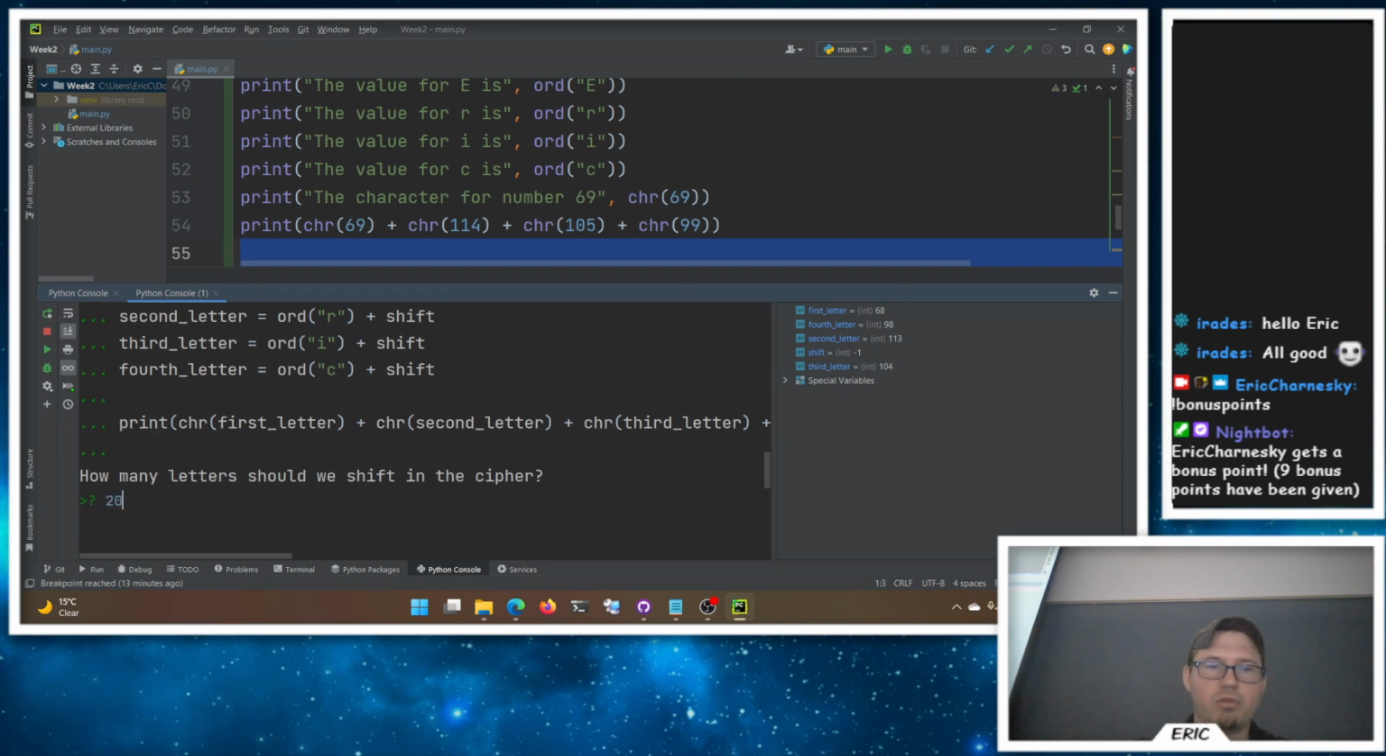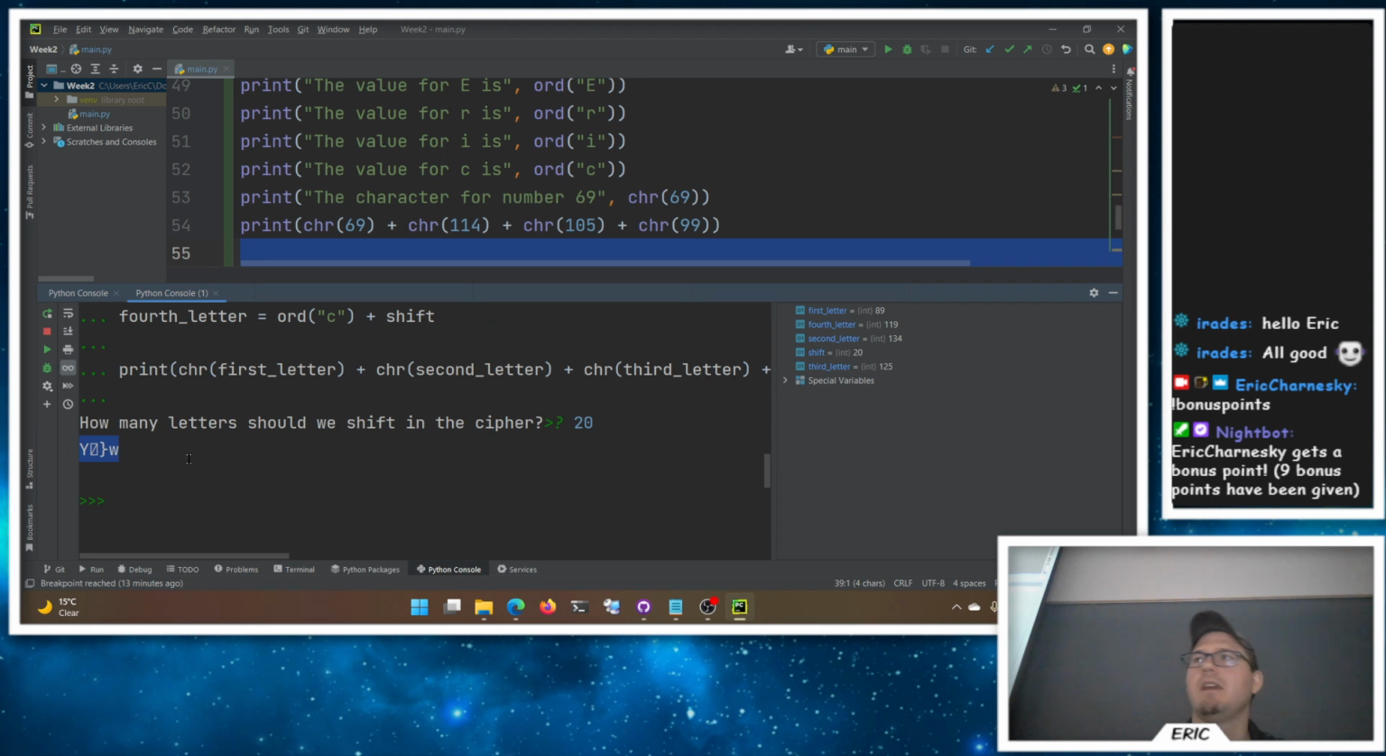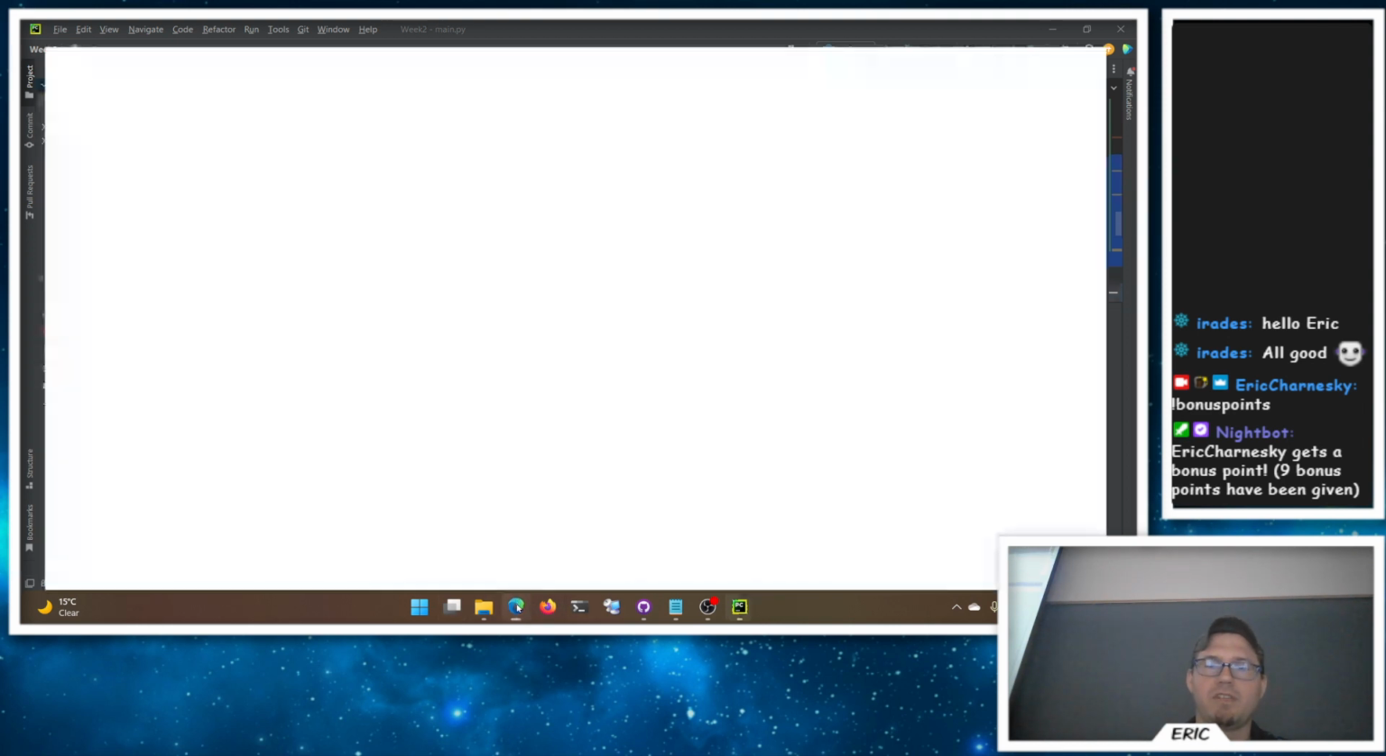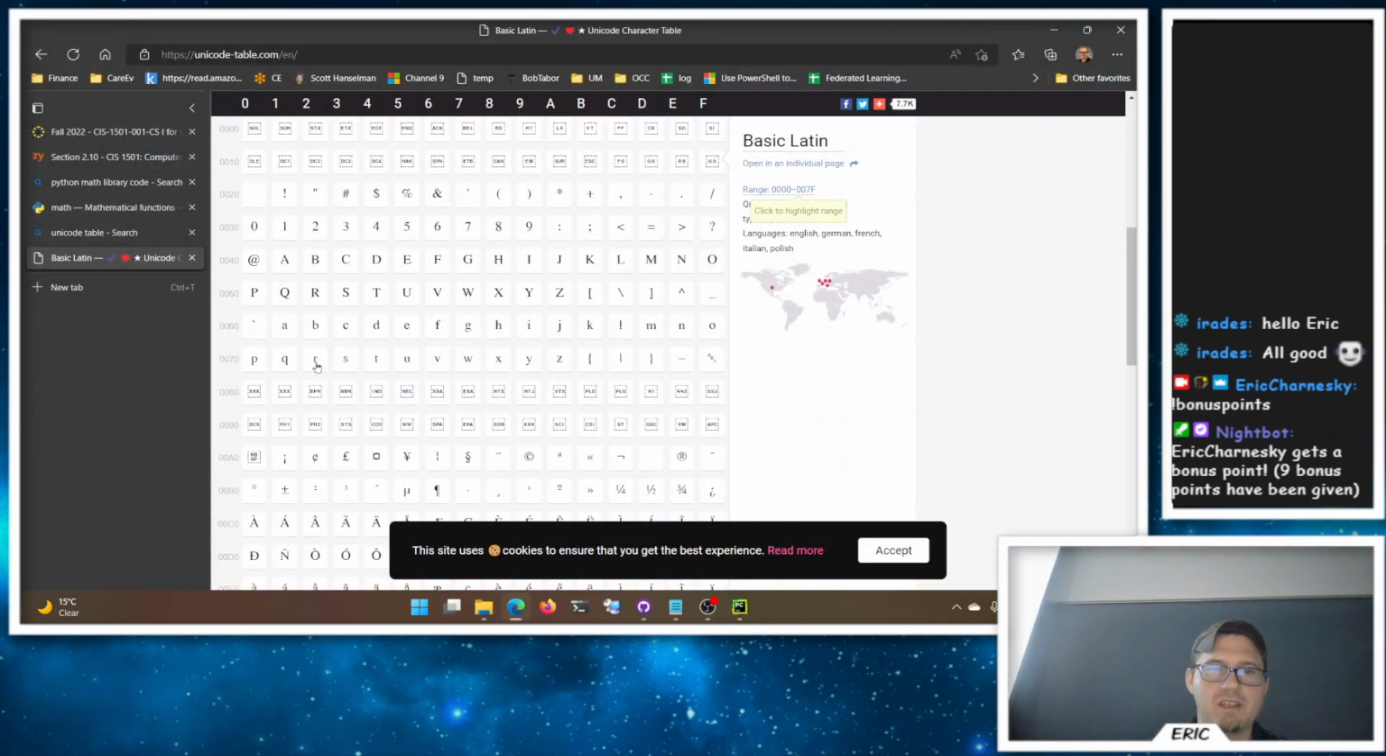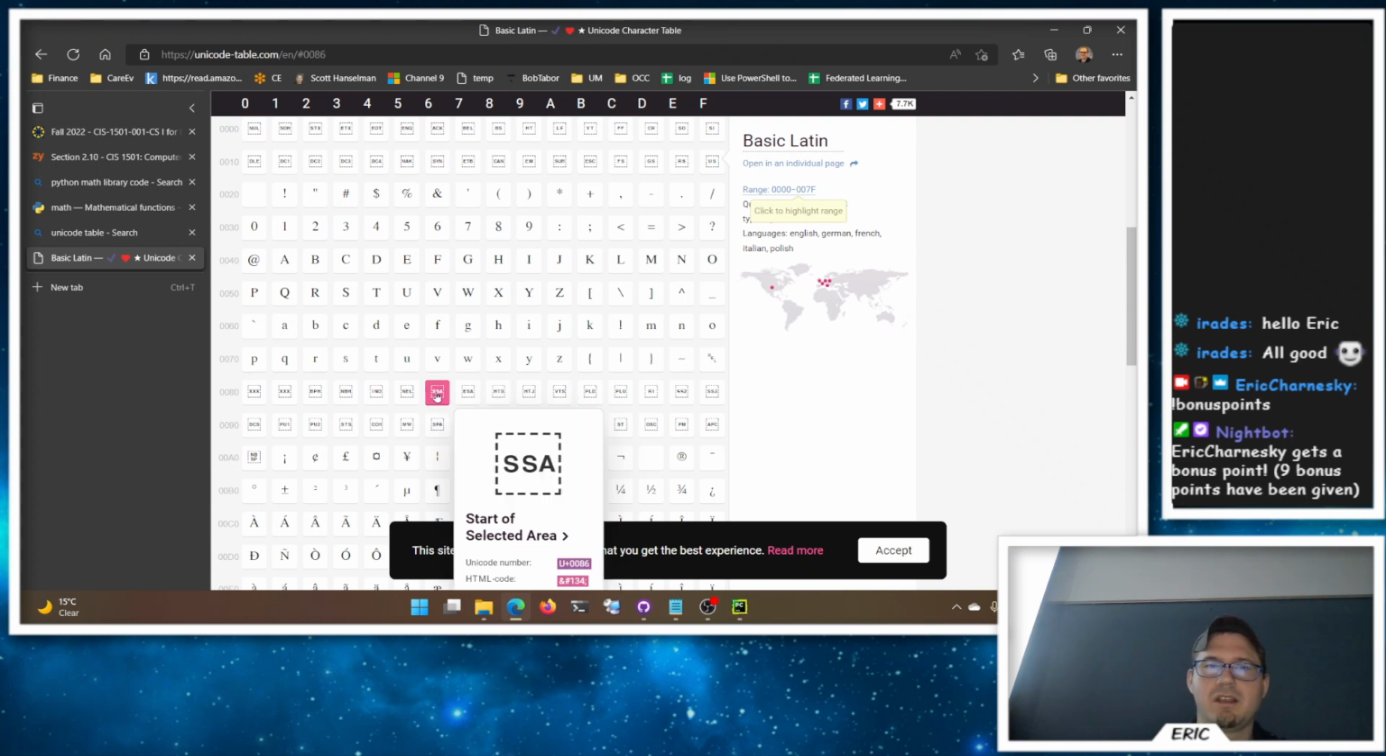So if we shift by 20 characters, we get nonsense. Not everything looks correct and will print nicely in your console, but lowercase r shifted by 20 is a box. I don't know what that is. Lowercase r would have been 114 plus 20, so 114 plus 20 would be 134. I don't know what this character is. It says start of selected area. It's not an actual character, it just represents something.